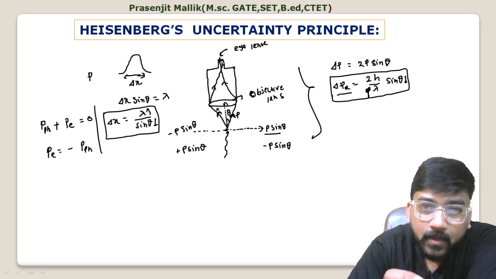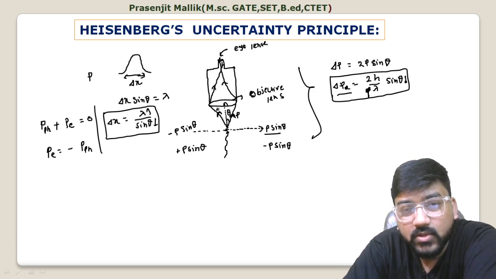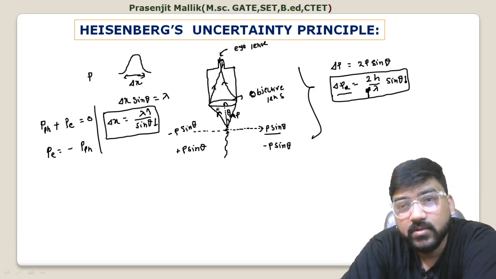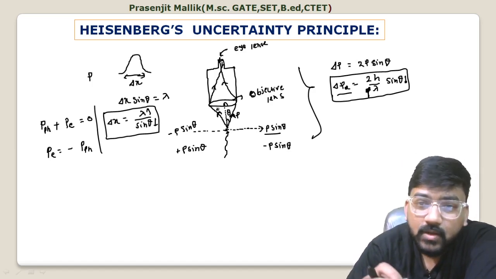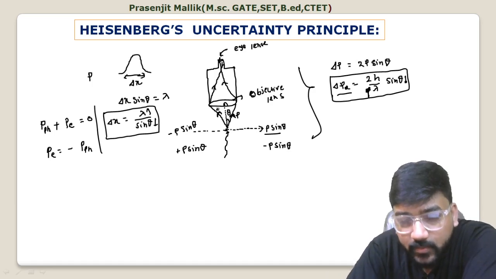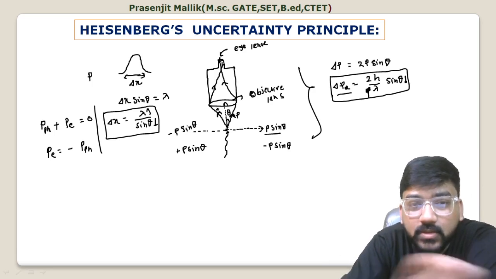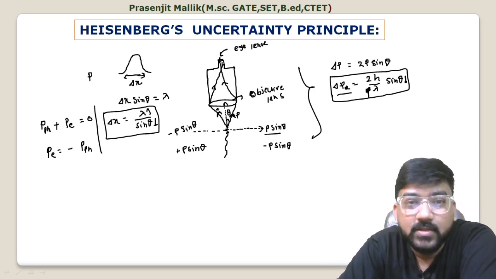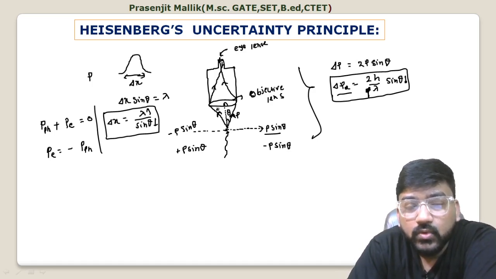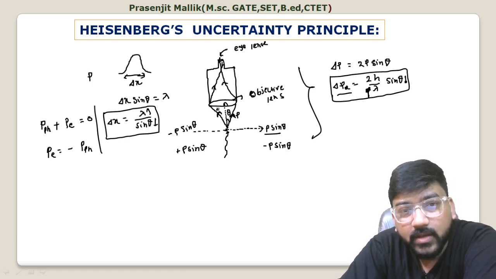If you want to measure position or momentum separately, there is no problem. But if you want to measure them simultaneously, then the problem arises. If you want to minimize the uncertainty of one, then you have to pay the cost for the other. This is actually the uncertainty principle, Heisenberg's uncertainty principle, and this is why we have to go to a new kind of mechanics for microscopic particles, and that will be quantum mechanics, obviously.